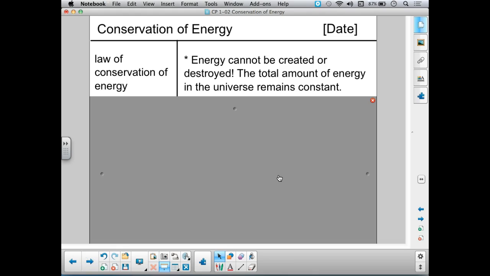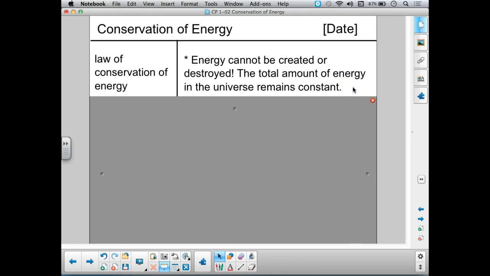So let's start with the law of conservation of energy. And this law basically says that energy cannot be created or destroyed. We talked about energy a little bit in the last lecture. We said that energy is the stored ability to cause change. And whatever this thing is, this ability, this stuff that allows us to change things, we can't ever add any more of it in the universe or get rid of any of it. We can't destroy it. So the total amount of energy in the universe remains constant.